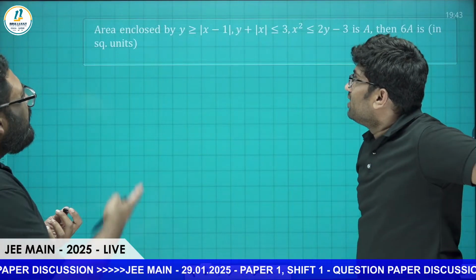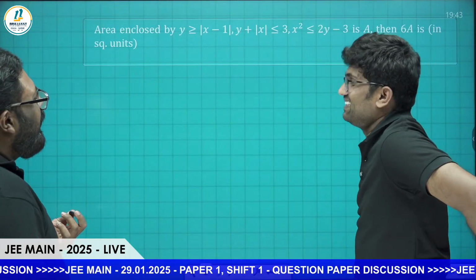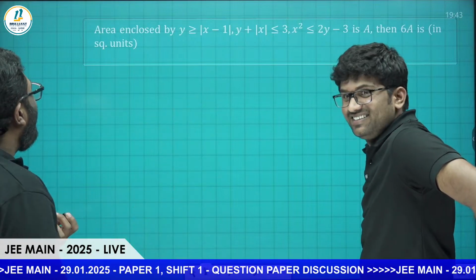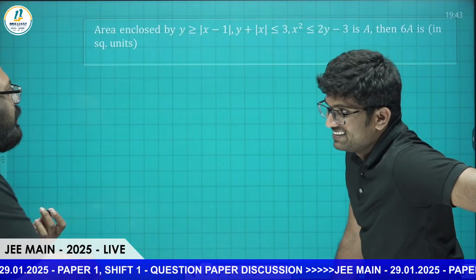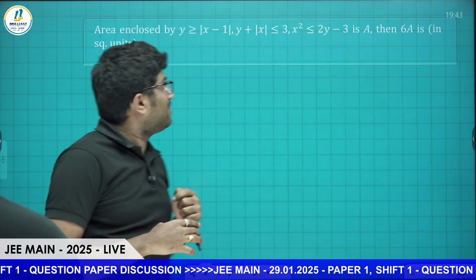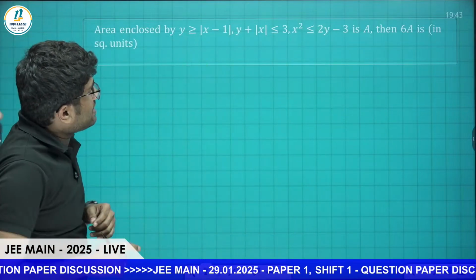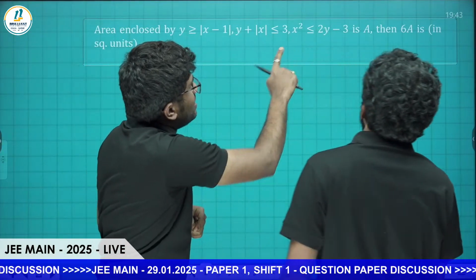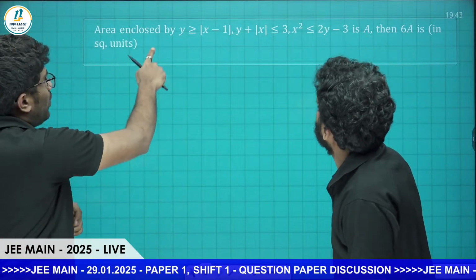Next question. This diagram is a bit complicated. If A is the area enclosed by y greater than or equal to mod x minus 1, y plus mod x less than or equal to 3, and x square less than or equal to 2y minus 3, then what is 6A in square units? Let's do it one by one.